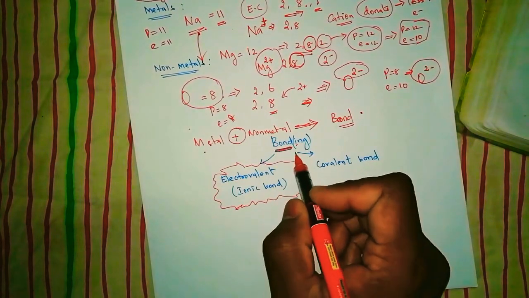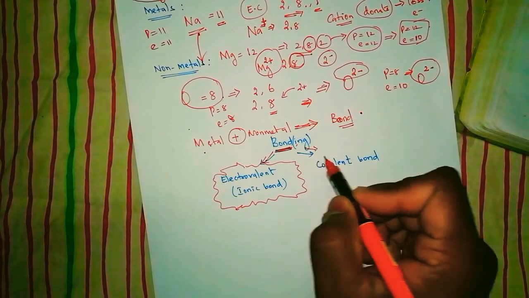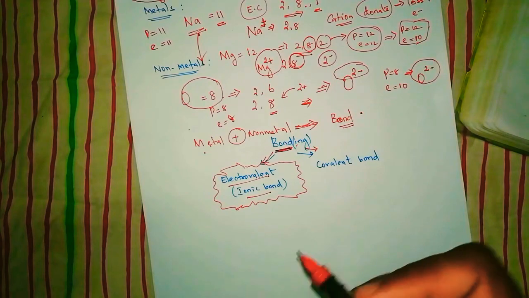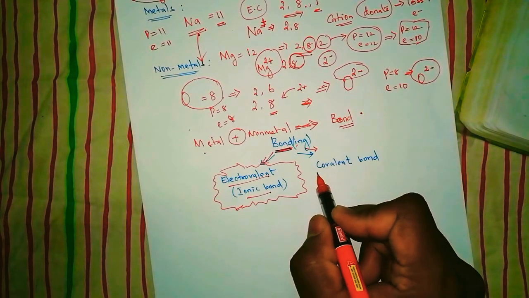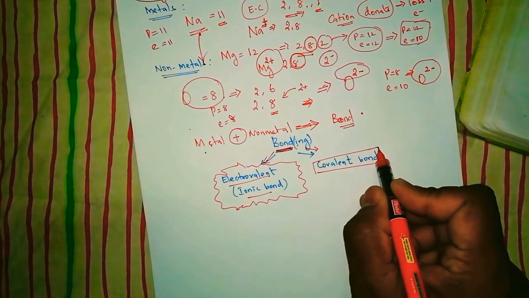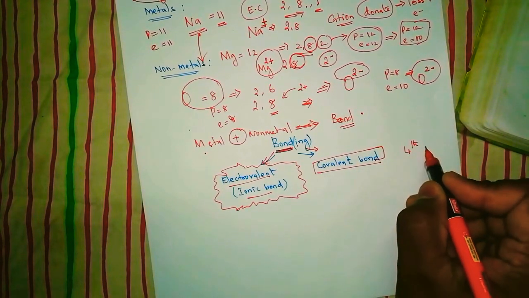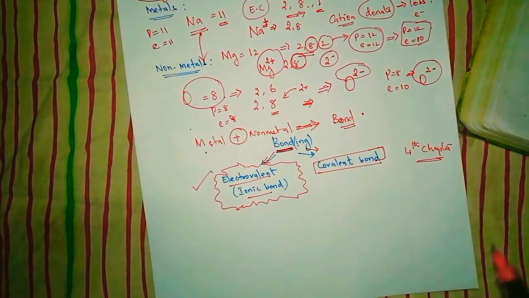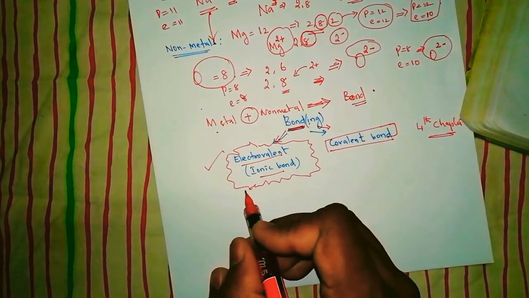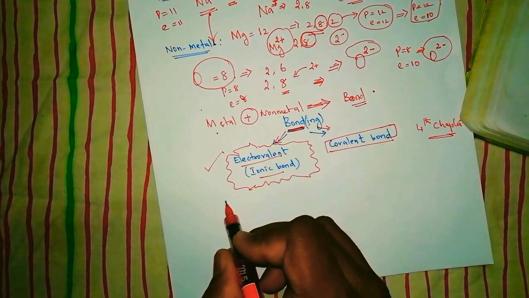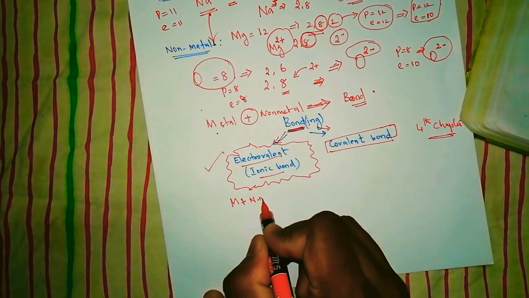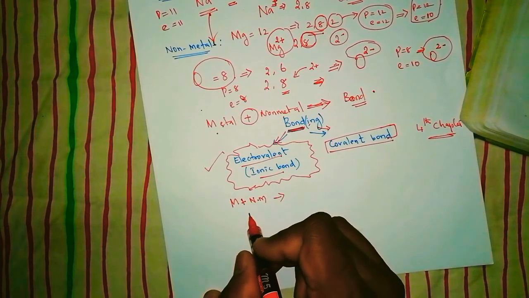Bonds are classified into two different types. One is electrovalent, in other words, ionic bond. The other type is called covalent bond. We will discuss more on covalent bond in the 4th chapter. So not now, but we are going to discuss more about ionic bond now. What is ionic bond? Simply put, in ionic bond, metals are going to react with a non-metal. But what is happening?